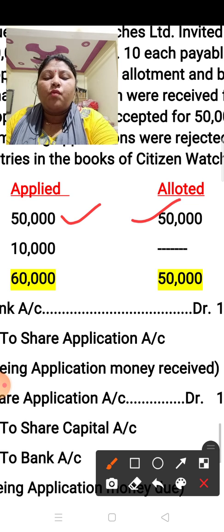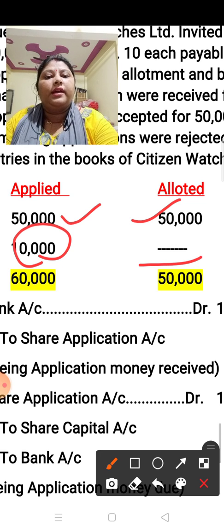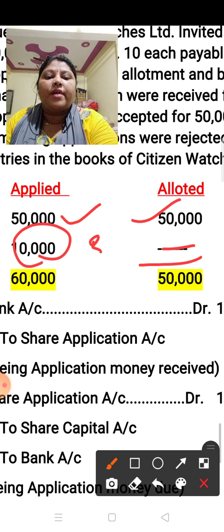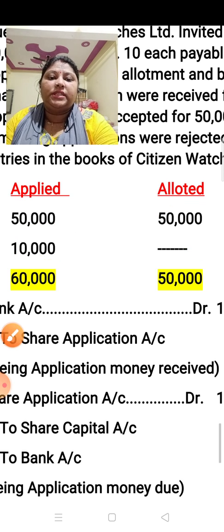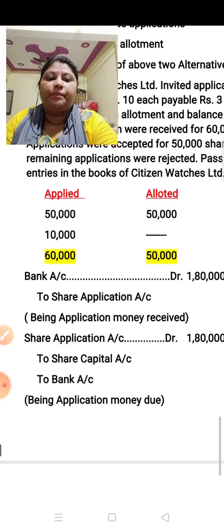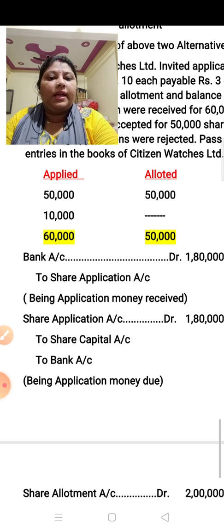Okay, and now what is the remaining in applied shares? 10,000. This 10,000 has been rejected by the company. So for rejection you have to put a dash, and this you have to transfer to the bank. Now we can make the journal entry, then we will see how we have to do the adjustment. I hope you all have understood this table.